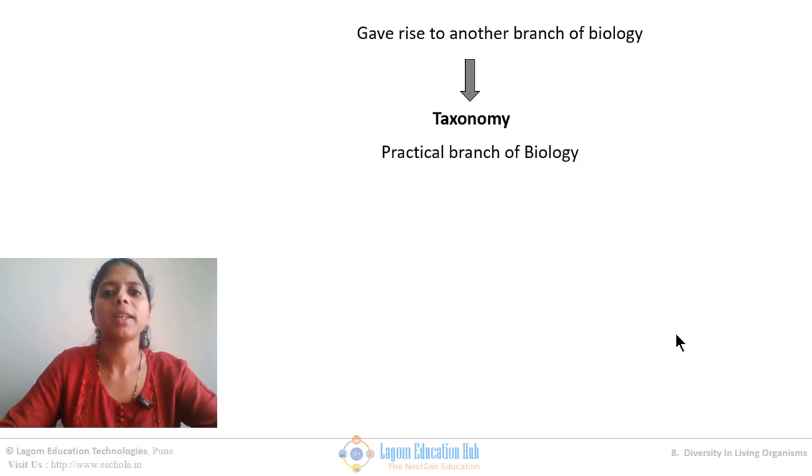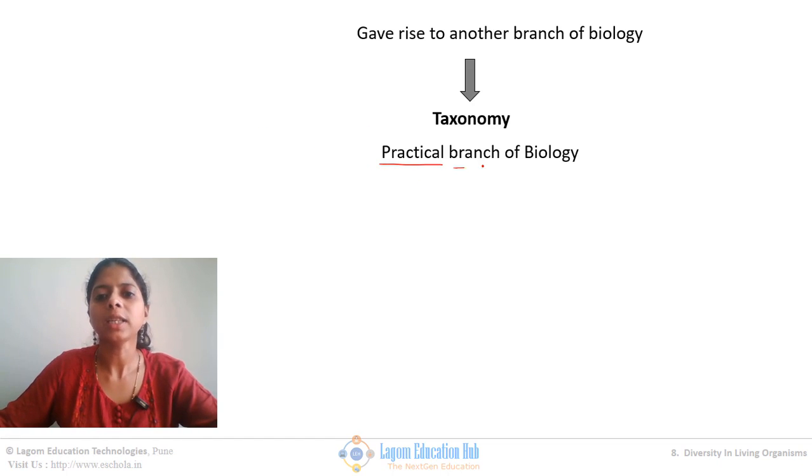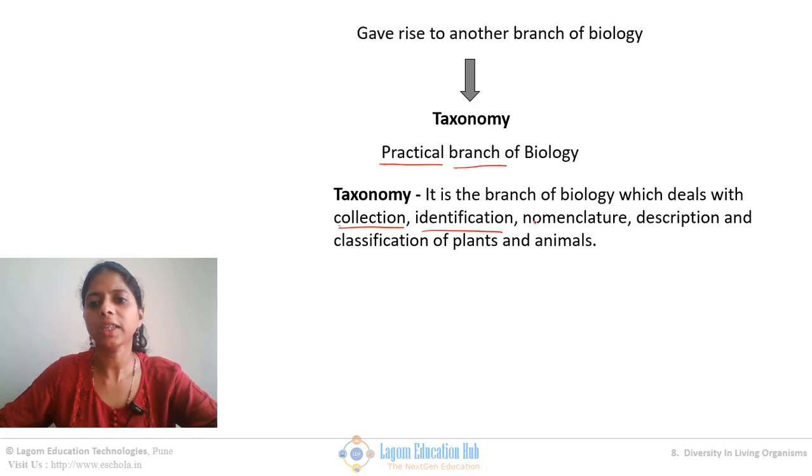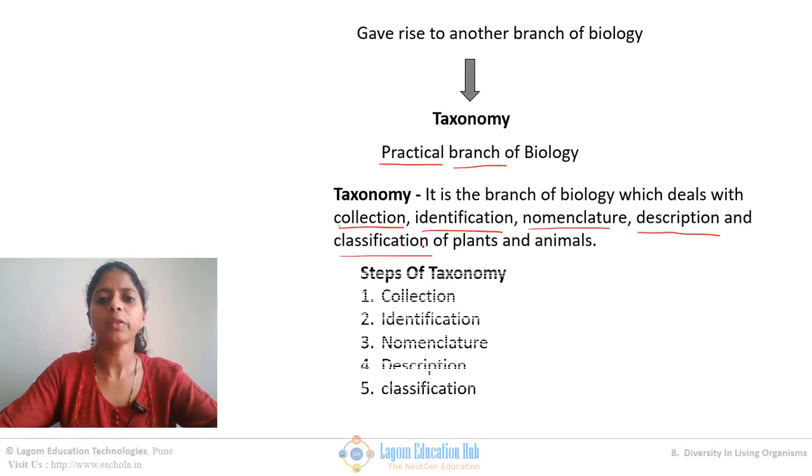But this branch had a more practical approach. Practically this is possible. So let us try to understand the definition. See, it is a branch of biology which deals with, now there are several terms, collection, identification, nomenclature, description and classification. Let us make a list of everything and try to understand it.